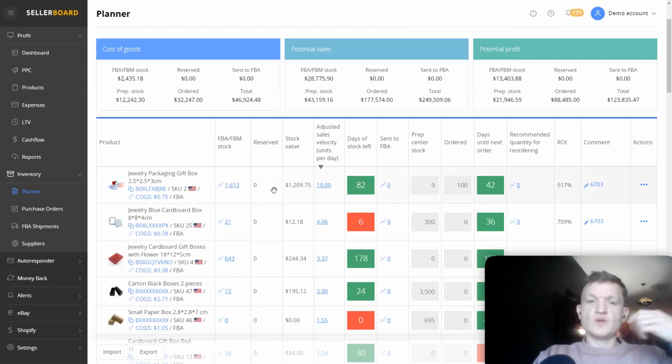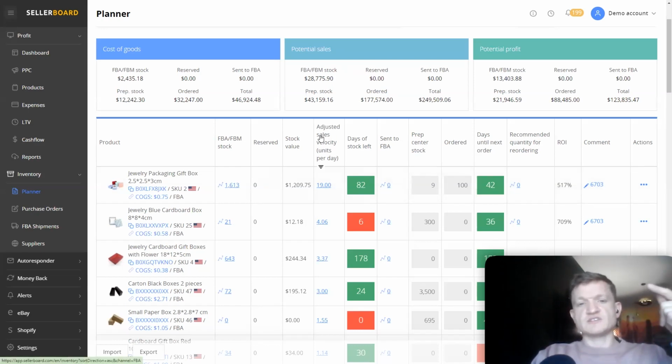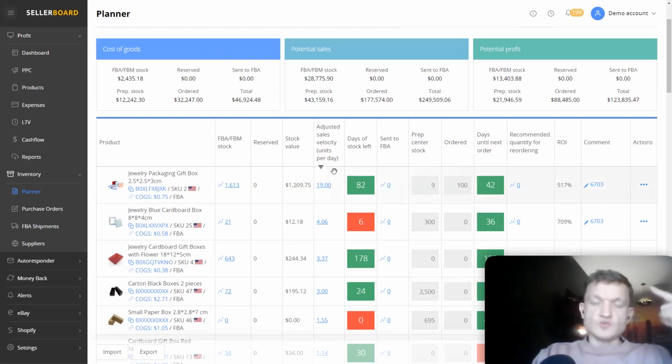And if you enter the numbers about production, about your shipping, about inbound shipping and stuff like that, you can calculate your adjusted sales velocity in order to understand how many units of a certain product you sell per day on average. And having that, you can plan your stock and have these two columns active for you.